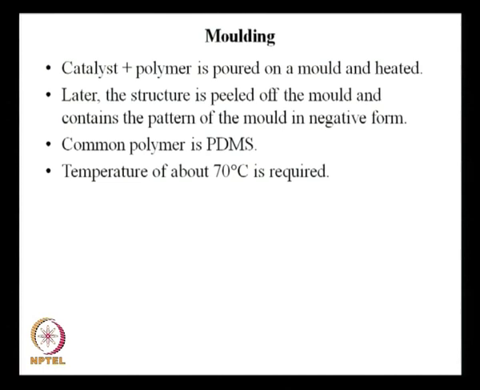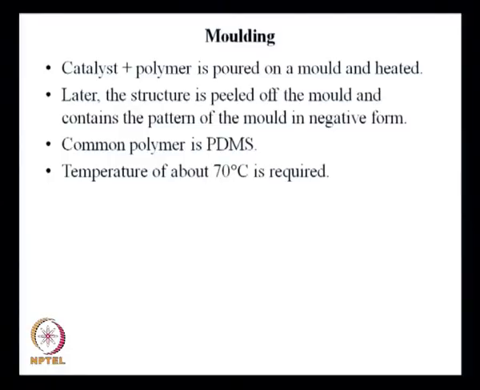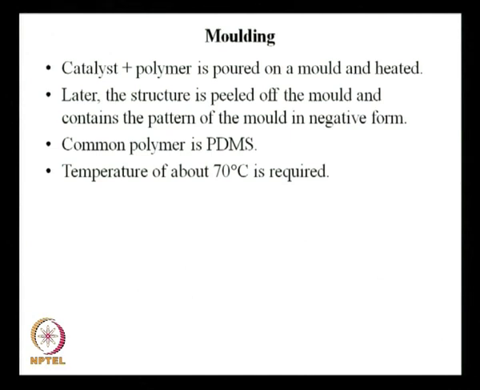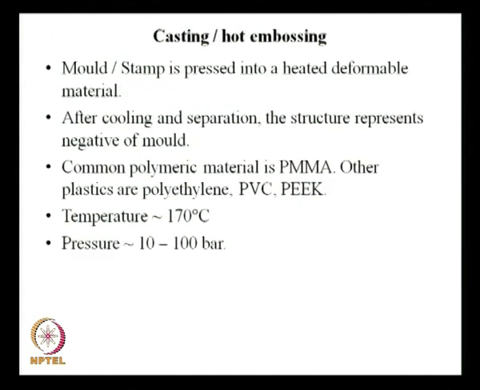Now, the other polymer, which is PMMA, is used for casting, and you will find that even at 120 degrees centigrade, PMMA will not melt. So, PDMS will melt at 70 degrees centigrade, and this PDMS material is used for molding, but the PMMA material, polymethyl methacrylate, is not used for molding. As such, PMMA will not melt even at 120 degrees centigrade. So you have to make note of the type of polymer used here as well.